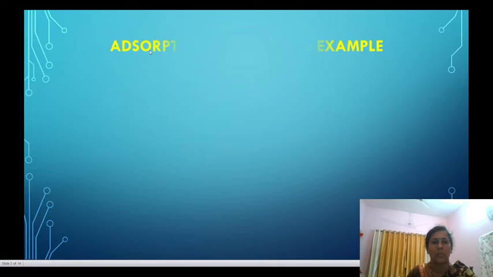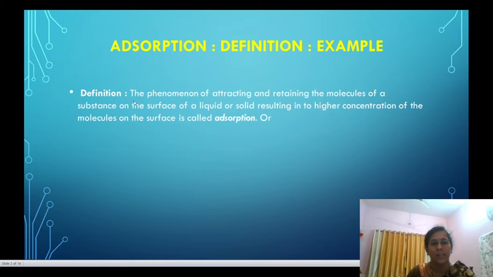Now first of all, we will see about the term adsorption. What is meant by adsorption? Here, the phenomenon of attracting and retaining the molecules of a substance on the surface of a liquid or solid, resulting in a higher concentration of molecules on the surface is called adsorption.